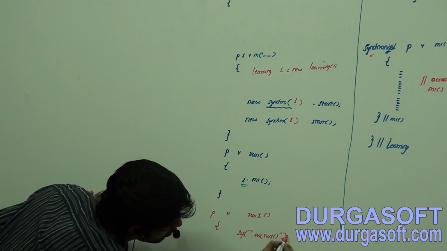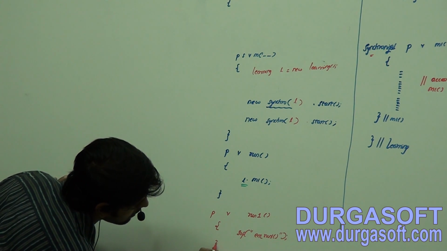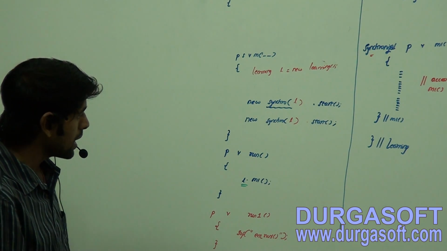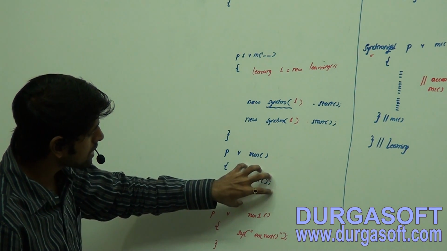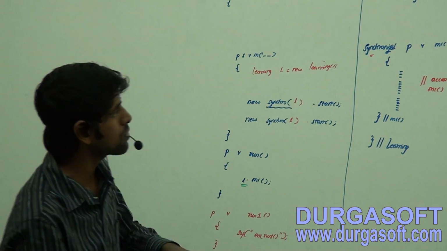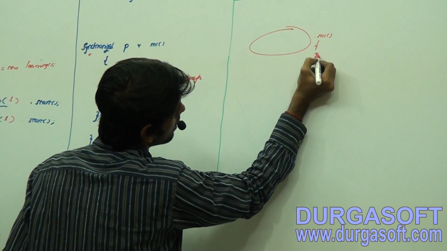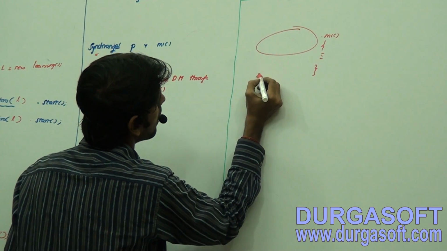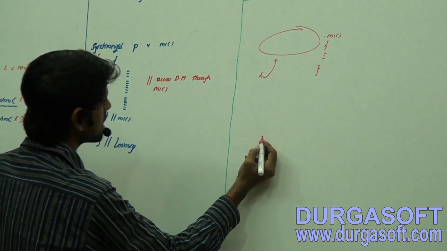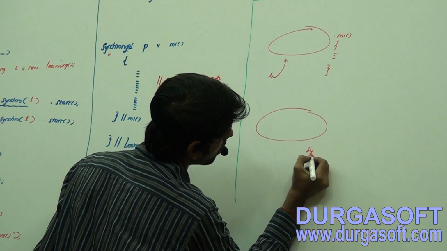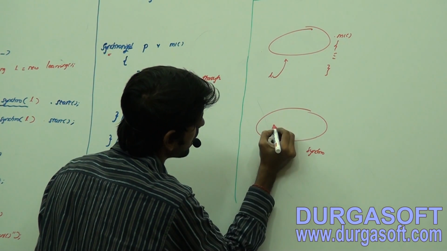Now think that within this run method, what is going to happen because of this one instance with which the m1 method has been associated, and it has a reference L. This synchro instance has been created for this one.